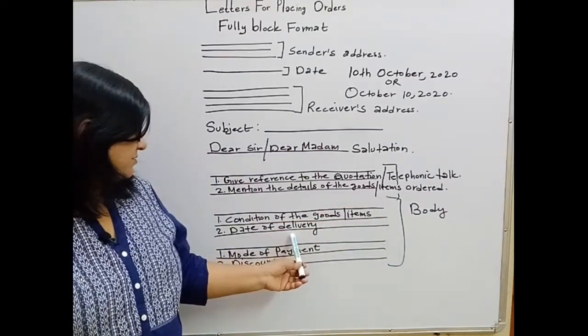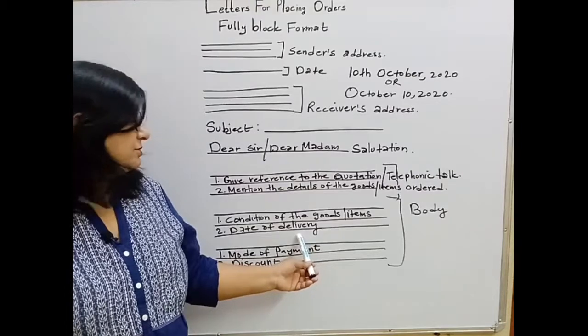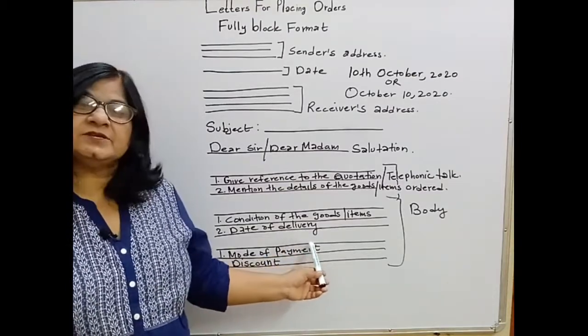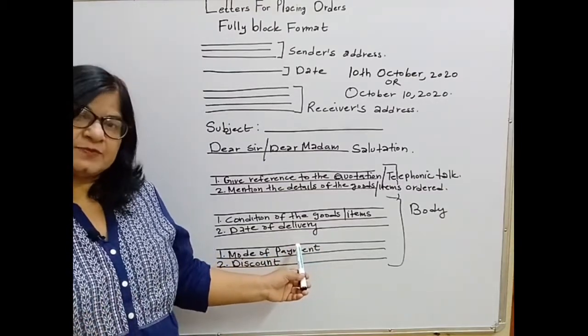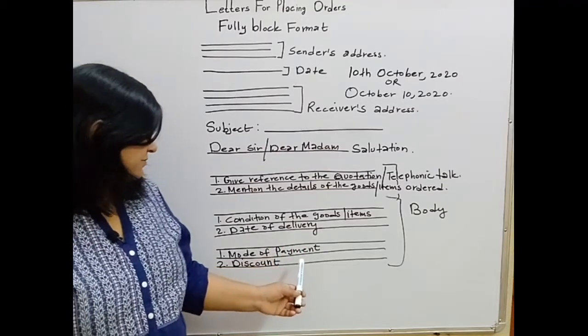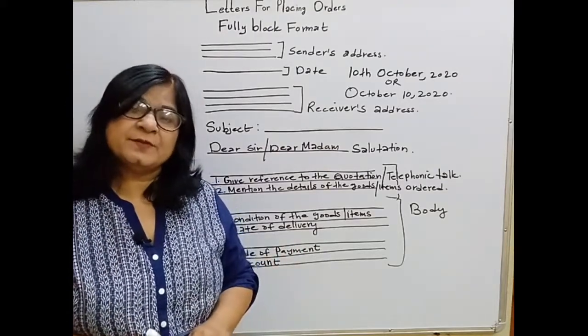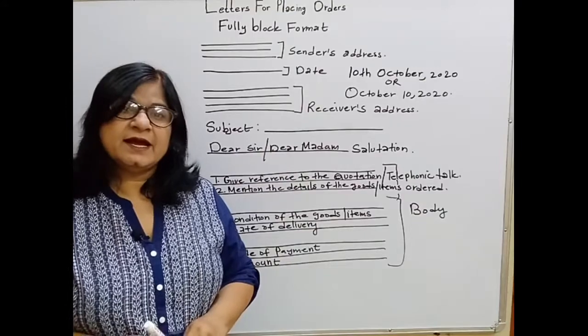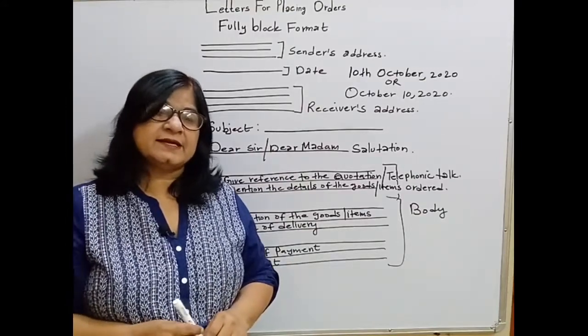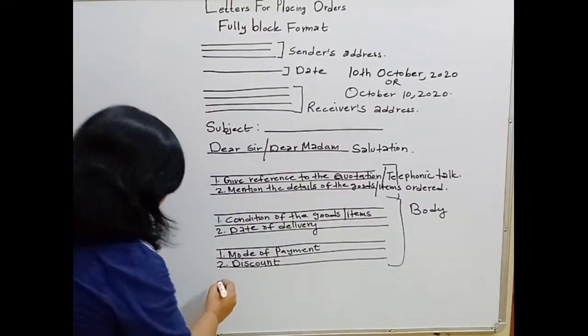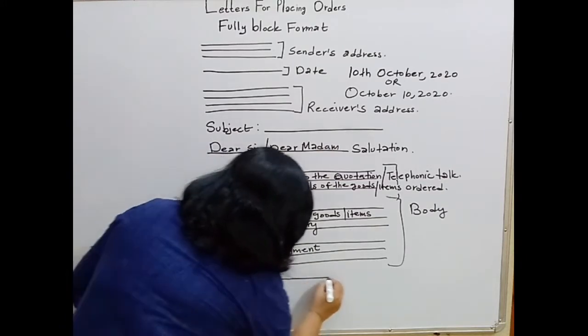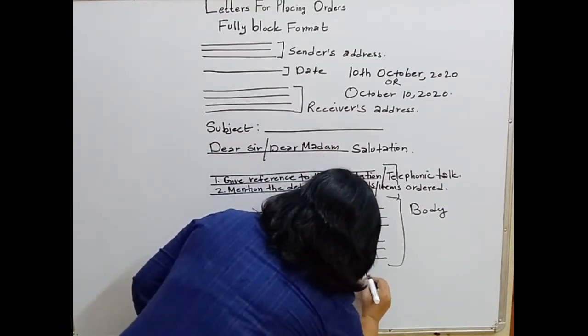In the second paragraph, you have to write about the conditions of the goods or the items and the date of delivery that you are expecting. And in the third paragraph, you have to write about the mode of payment and the discount. And then students, we will write the concluding line here. Again, we'll leave a line and we'll write here the concluding line.